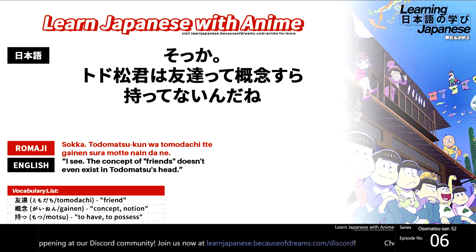Alright, so that's actually going to cover it for this anime line of the day. We broke down the line and let's see how many grammar patterns we have as a part of it. Basically, the particle sura, which is pretty complex, the te form of the verb motsu, then the negative nai form of the verb iru. So basically 3 grammar patterns going on here. Other than that, a decent amount of sentence ending particles and just vocabulary words.